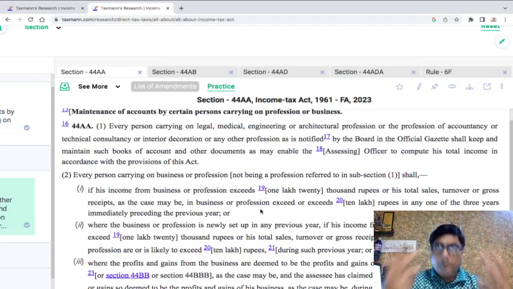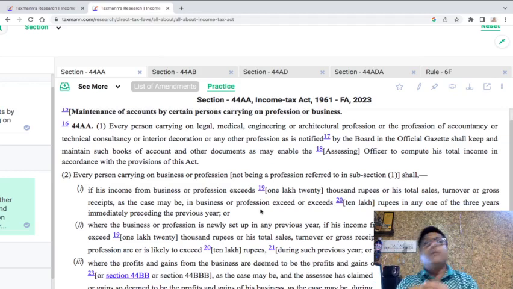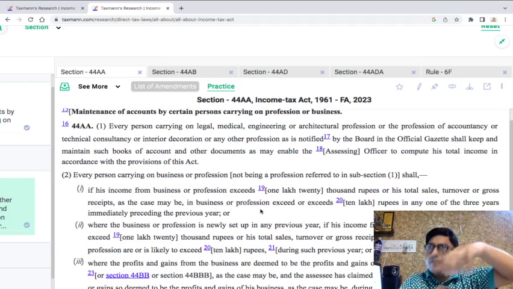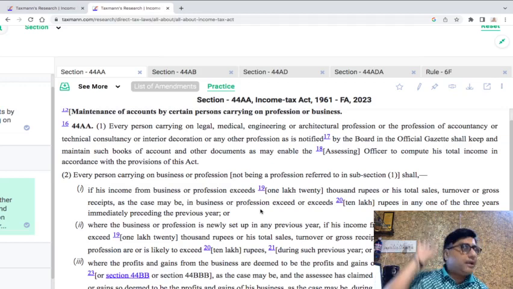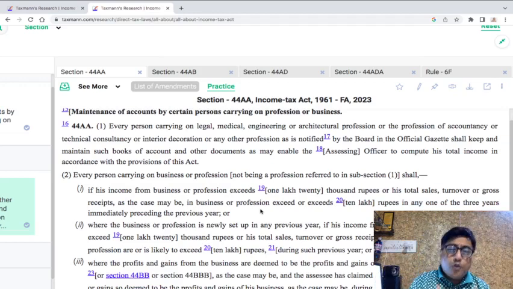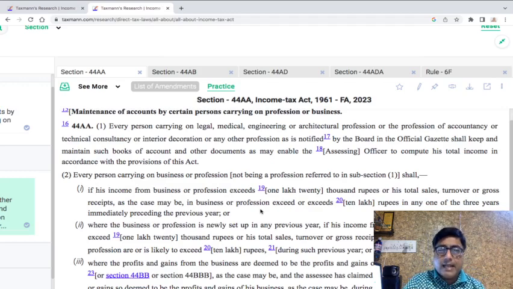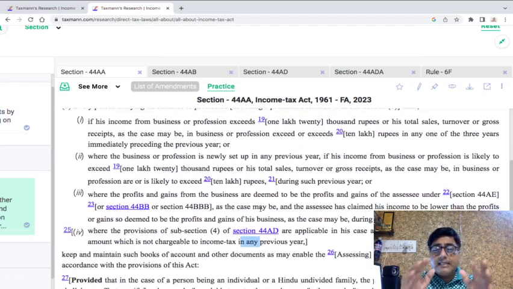Now this profession is further divided into two, specified and non-specified profession. So the question is, if you are carrying out an activity which is a specified profession, look at 44AA(1), you will be covered by 44AA(1), you are not covered by 44AA(2). Now if you are carrying out an activity which is a profession not covered in subsection 1, or you are doing a business activity, then you are coming here, and in this particular case you have to decide whether the books of accounts are to be maintained or not.